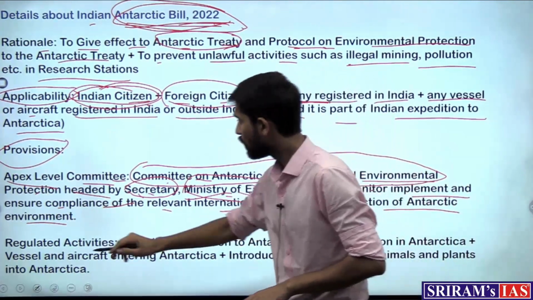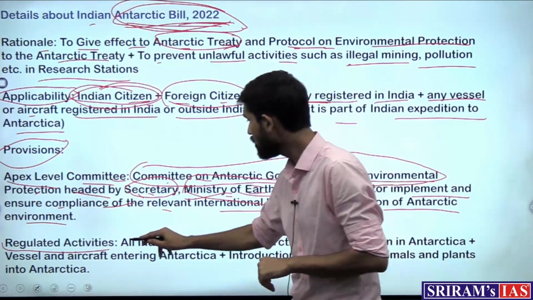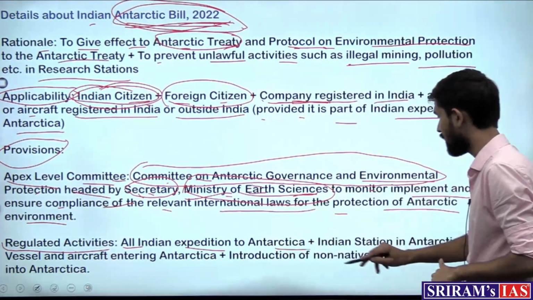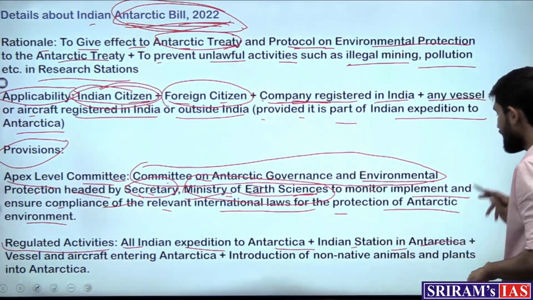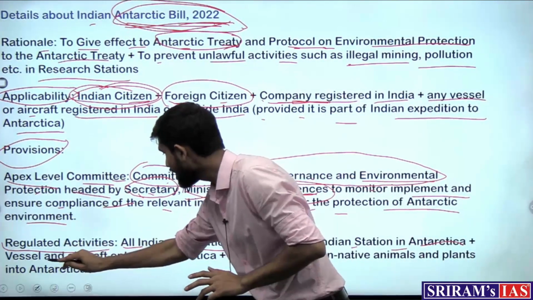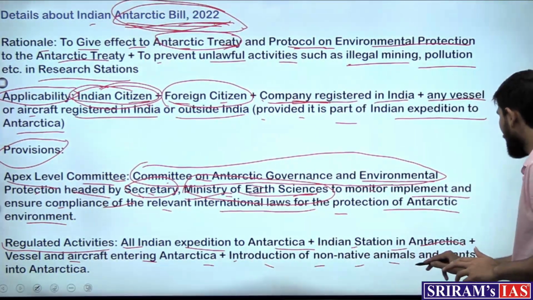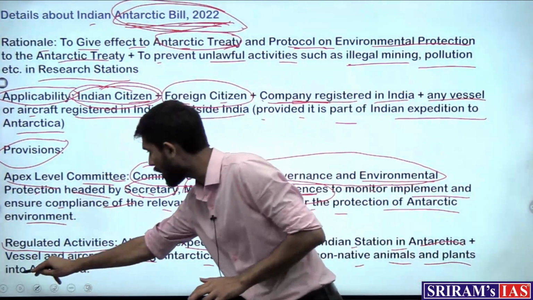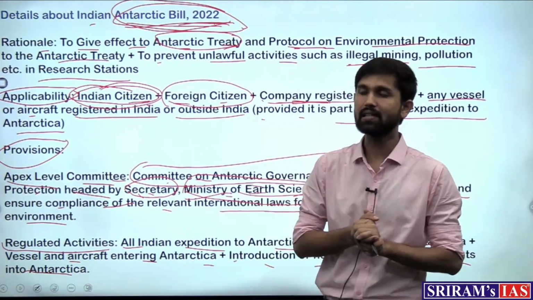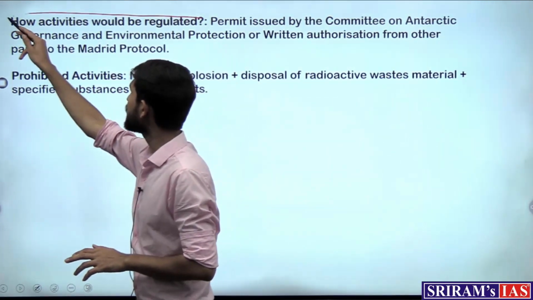Then which are the regulated activities enlisted in the act? All Indian expeditions to Antarctica plus Indian stations in Antarctica, which we saw, Maitri and Bharati, plus the vessels and aircraft entering Antarctica, plus introduction of non-native animals and plants into Antarctica, all would be regulated under this act. Then how would these activities be regulated?